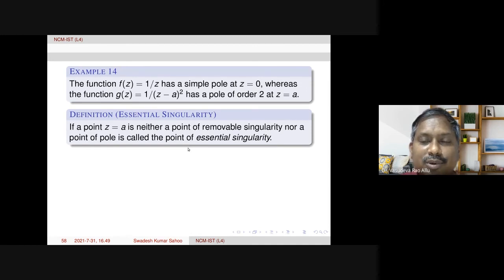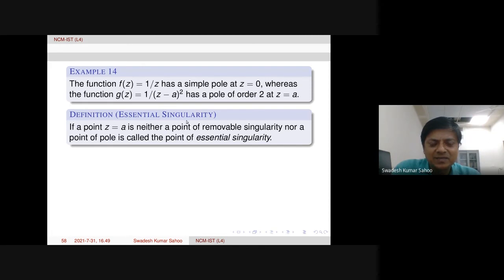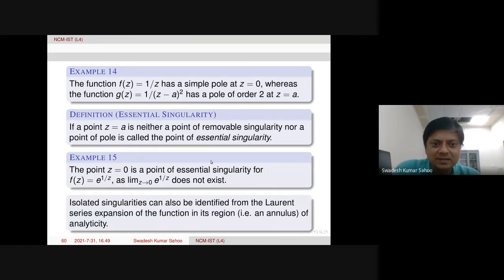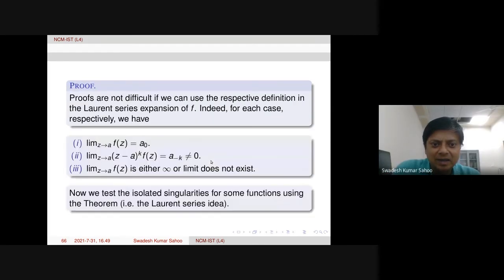The definition of essential singularity says it should be neither a removable singularity nor a pole. So yes, you're right. There it is a typo. So I'll remove this infinity part. Then the limit does not exist will come. Okay, thanks for pointing this out.